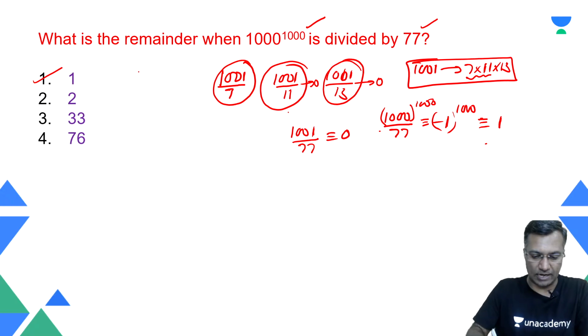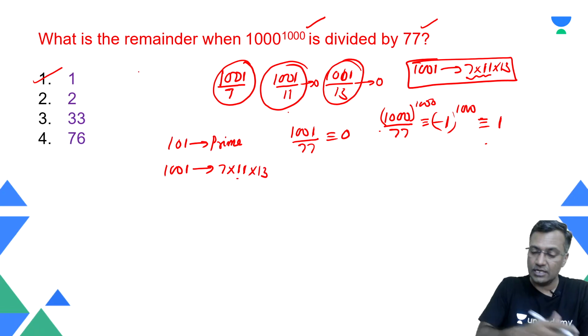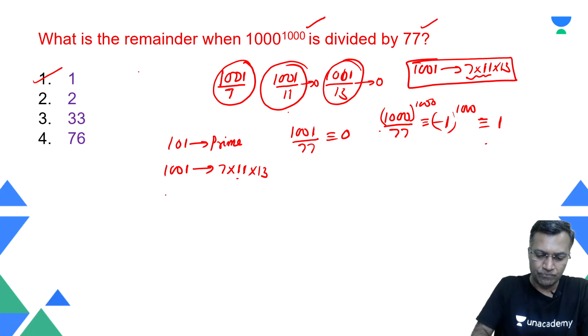What is the important thing I want to tell you? This is very important. 101 is a prime number. Then 1001 is a product of three prime numbers, 7, 11 and 13, and it has 8 factors, which we studied earlier. And also 10,001 is nothing but 73 into 137. Now these are three important numbers.